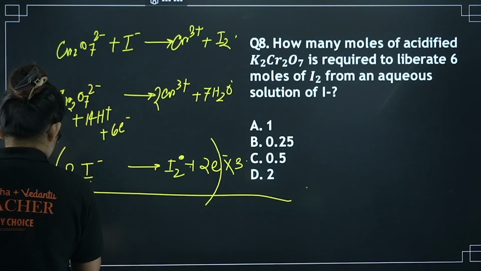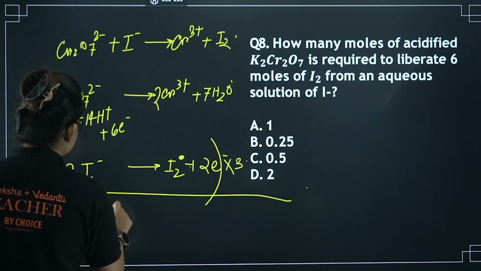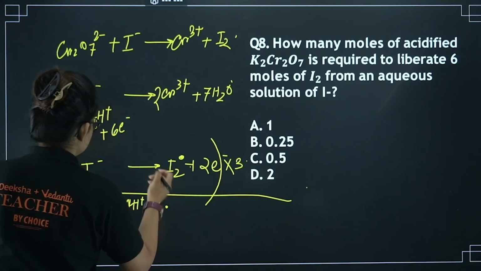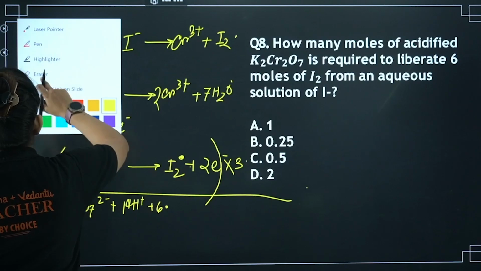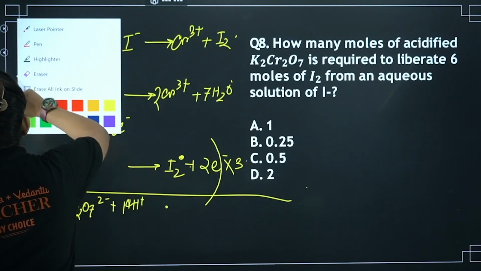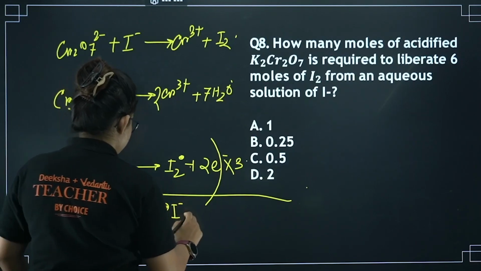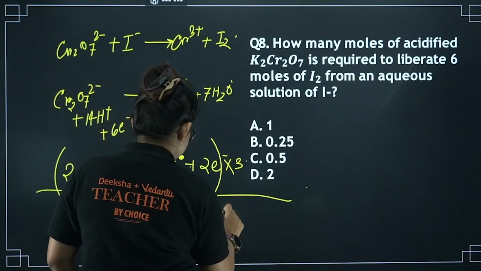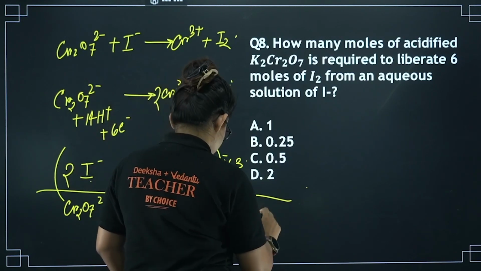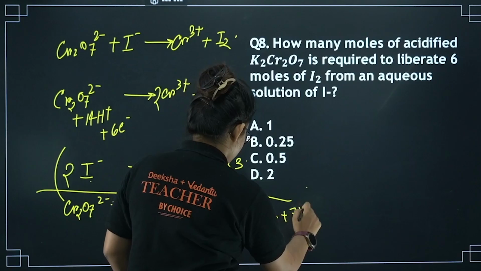So I will get something like Cr2O7 2- plus 14H+ plus 6 electrons, and the 6 electrons will be cancelled out. Plus 6I- will give you 2Cr3+ plus 3I2 plus 7H2O.